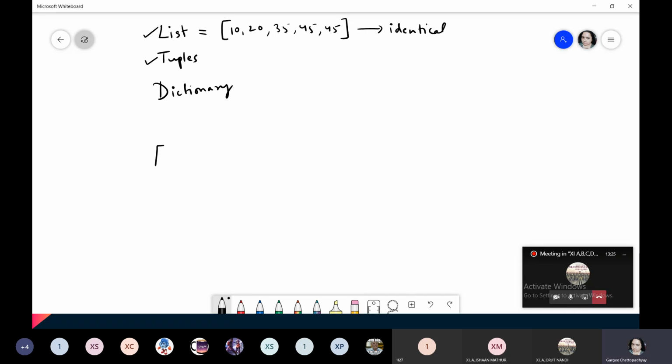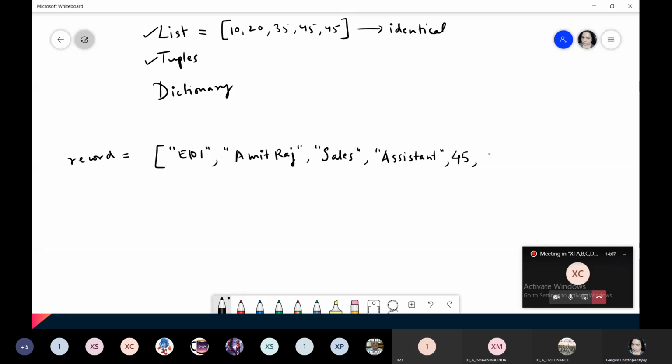But if you create a list in this way, like record, student, now over here you can see some elements which are of string type.